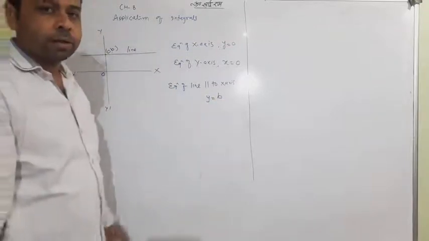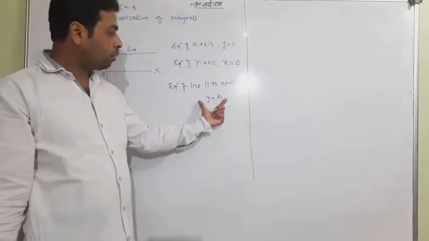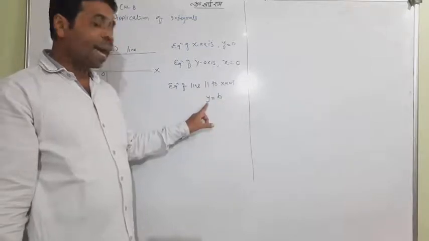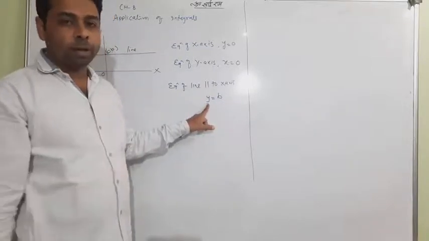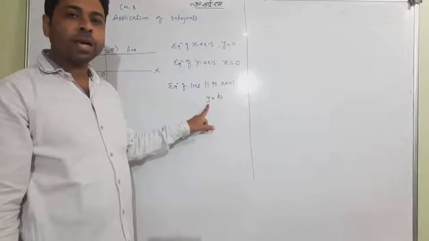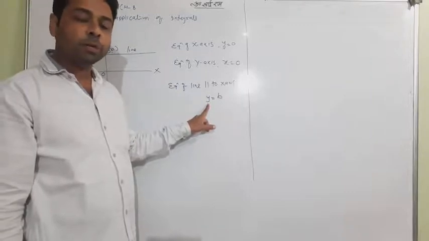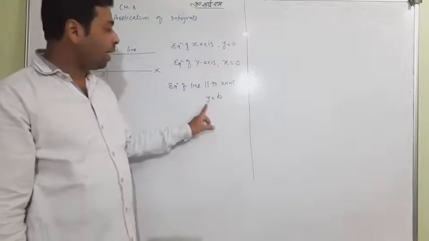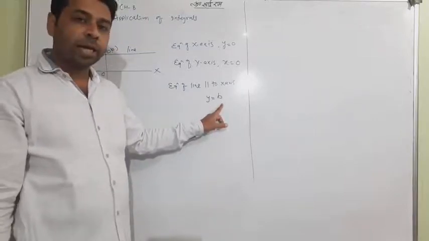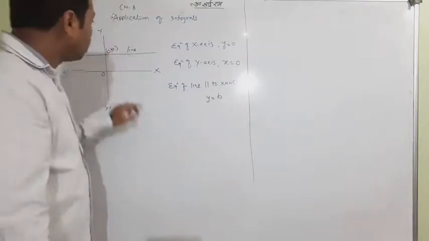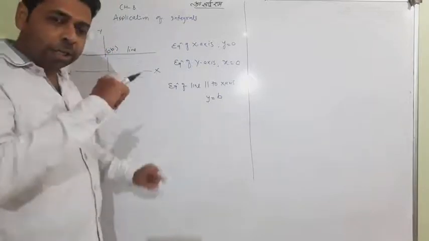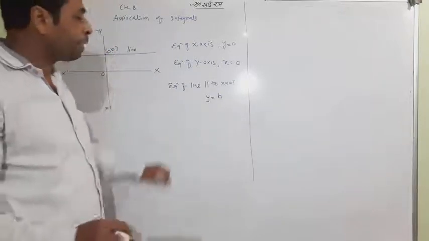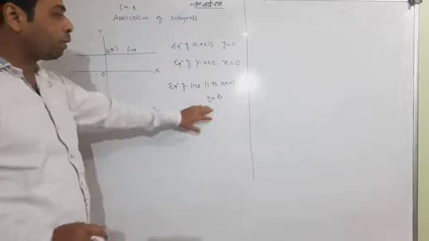Try to understand. Can you see this equation? It contains only one variable. So when any equation carries one variable, it means it is parallel to an axis. When y equal to constant, it means the line is parallel to the x-axis. Just to know which point the line is passing through, this passes through 0, b, meaning it is y equal to b.